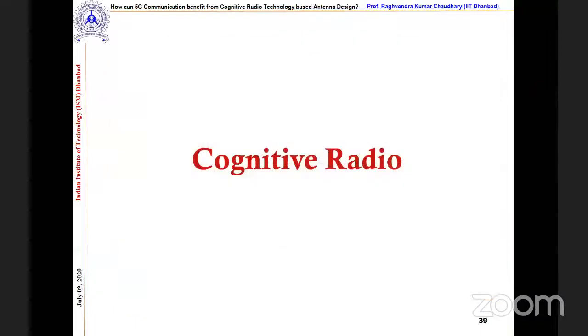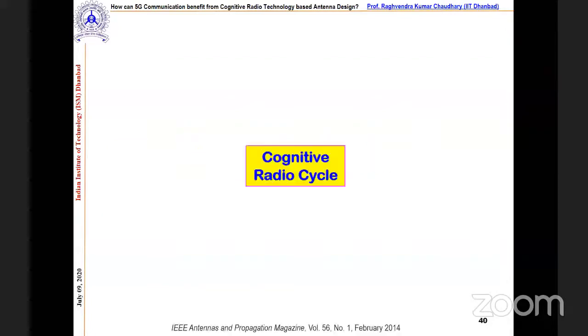So now, coming to cognitive radio, let me try to summarize everything. What I told you so far was about the MIMO antenna, its advantages, and how things benefit from it, such as data rate. In real time we are using 4G, and 4G uses MIMO technology. Now what our claim is, which I'm going to explain, is cognitive radio, and how we develop the antenna for these applications. I believe we now have sufficient background to understand these things.